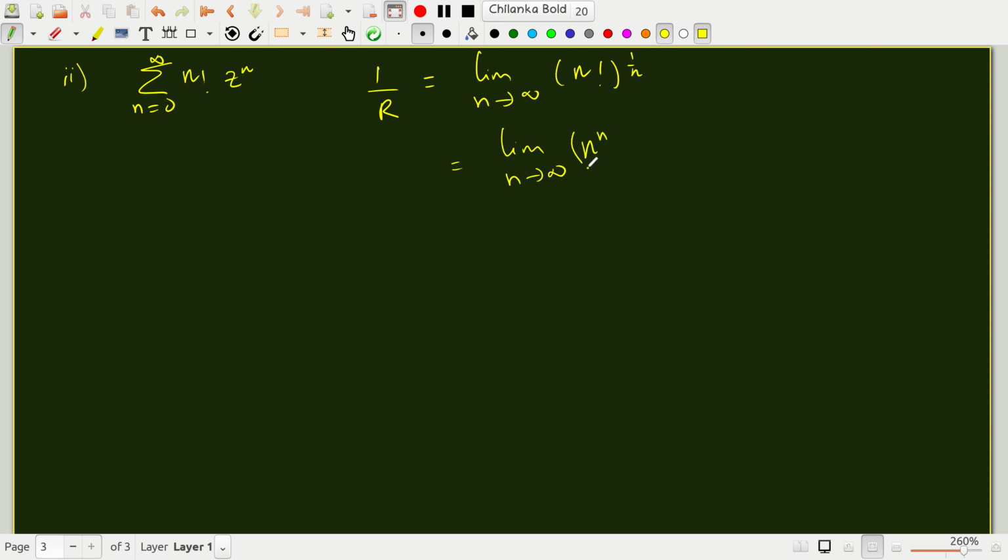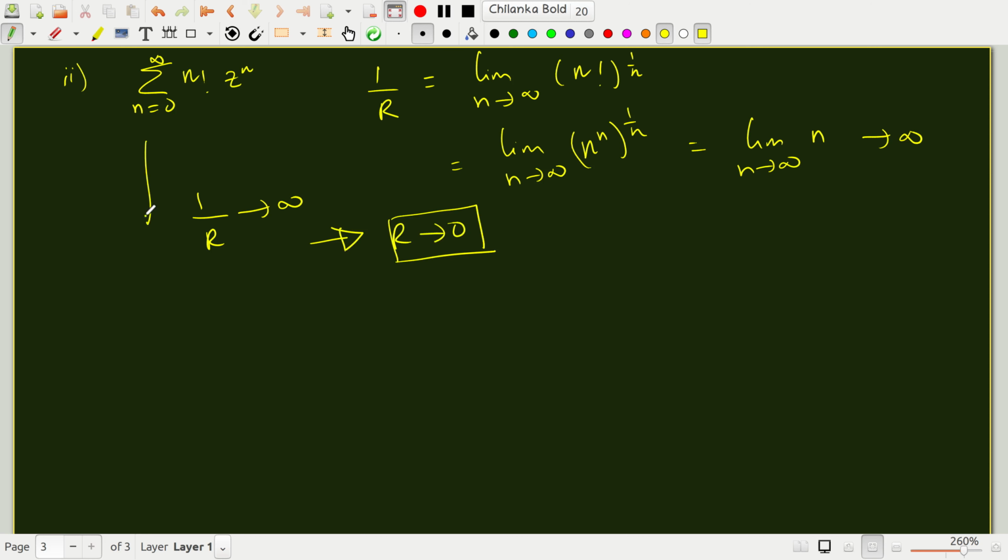So n to the n whole to the 1 over n is nothing but limit n tending to infinity n, which tends to infinity. So 1 over r goes to infinity means r goes to 0. So this series is not convergent. So this is the meaning of convergent and divergent series.